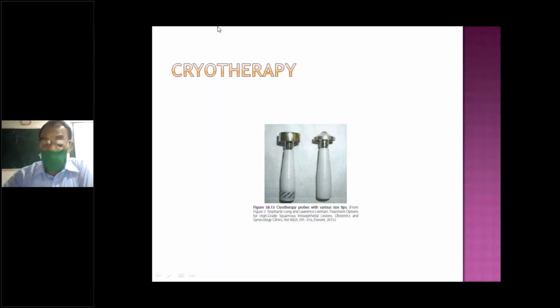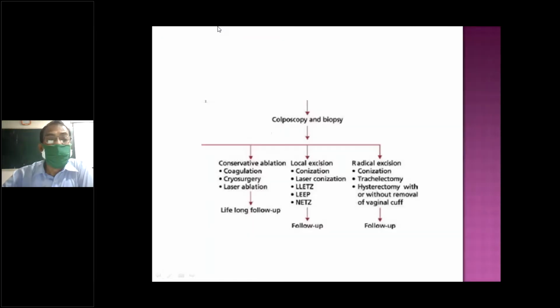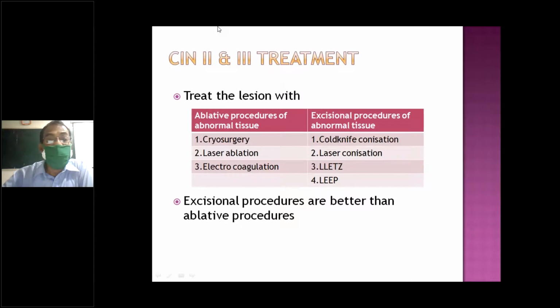So argon or neon gas is released here: freeze, thaw, and freeze. Move this probe, do cryosurgery for 3 minutes, stop, and then freeze again.